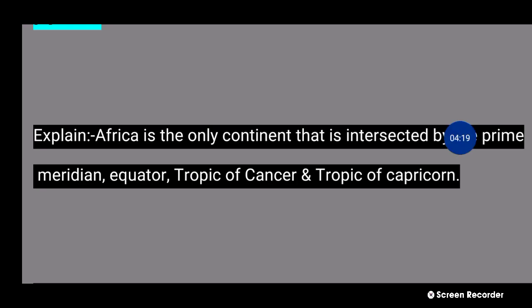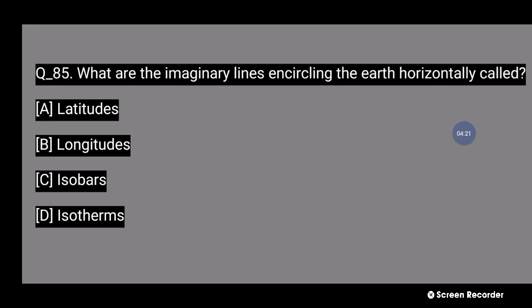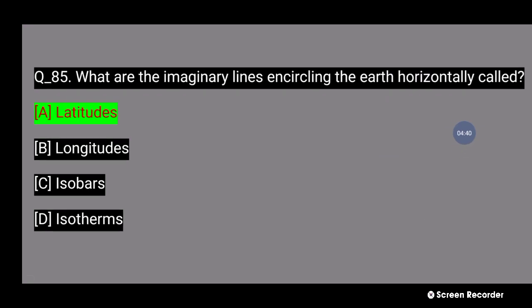85 number question কি বলছে, what are the imaginary lines encircling the earth horizontally called? এই চারটি অপশনের মধ্যে কোনটি হবে? Number A, latitude, the imaginary lines encircling the earth horizontally are called latitude.